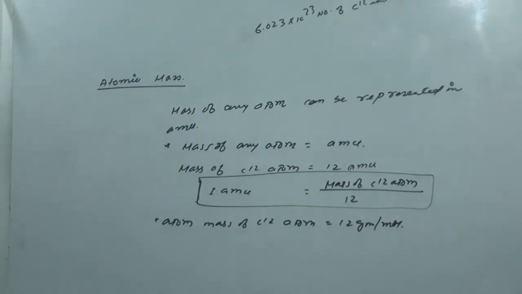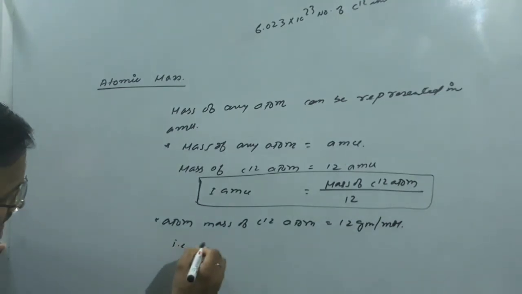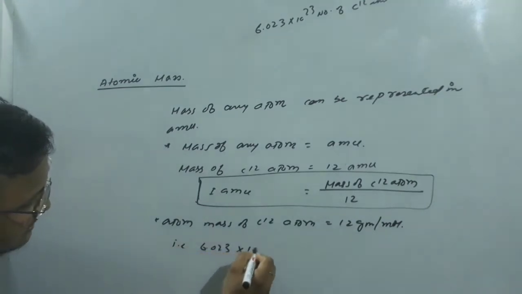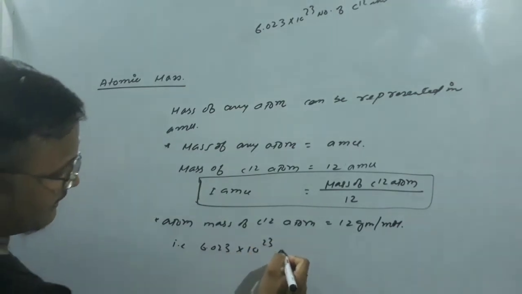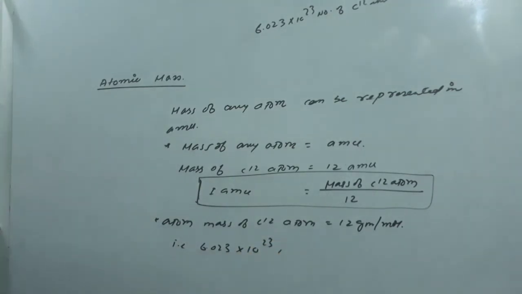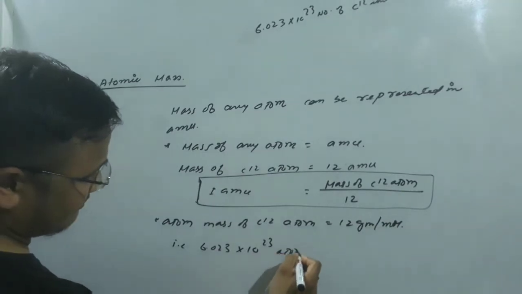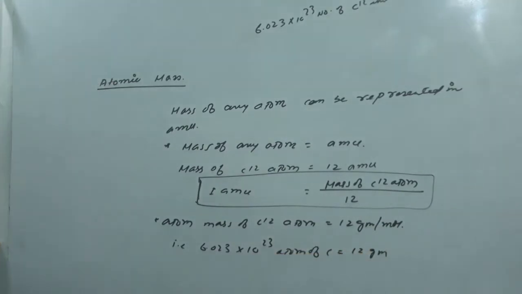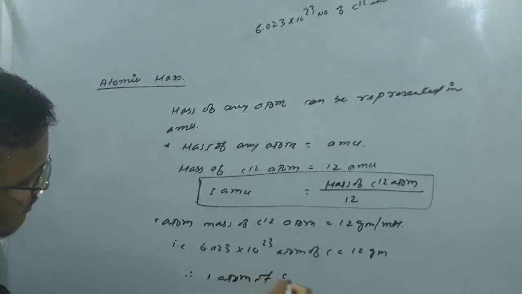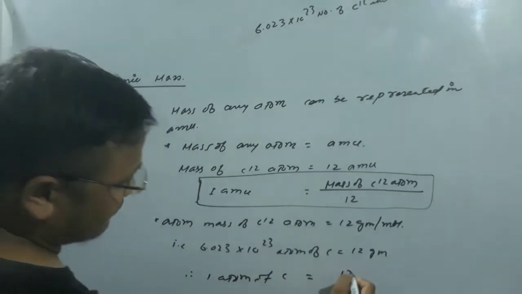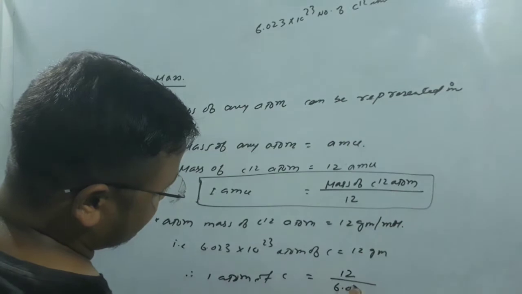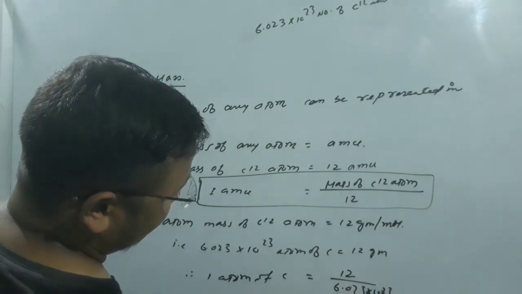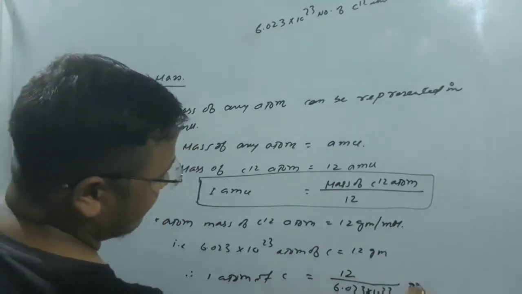So we can write, 6.023 into 10 to the power 23 atoms of carbon equal 12 gram, right? So therefore 1 atom of carbon is equal to 12 divided by 6.023 into 10 to the power 23 gram.